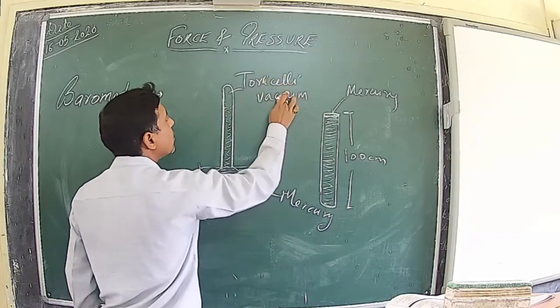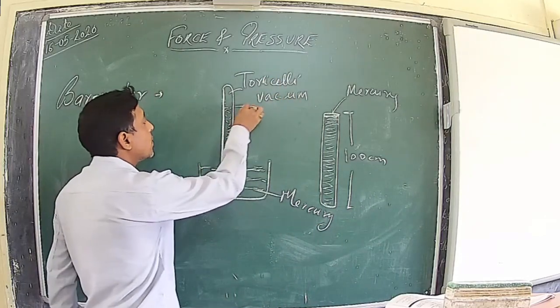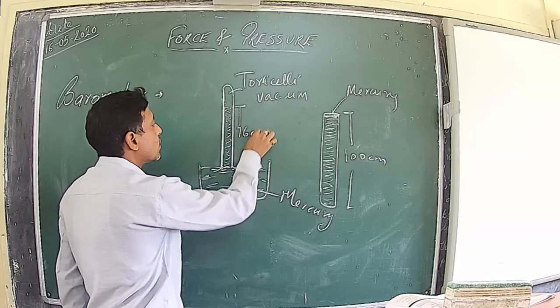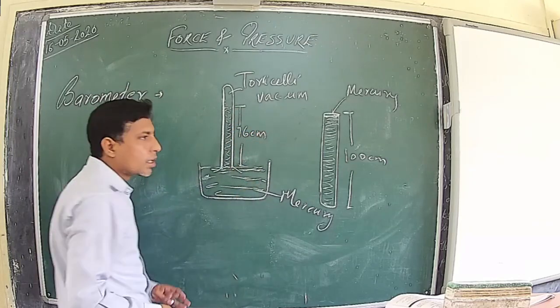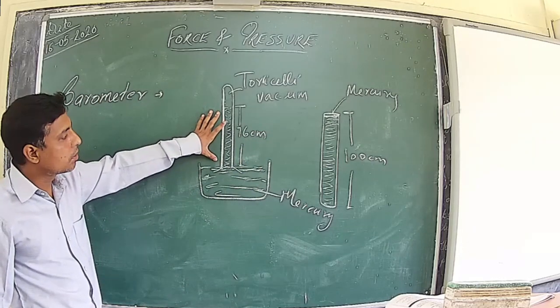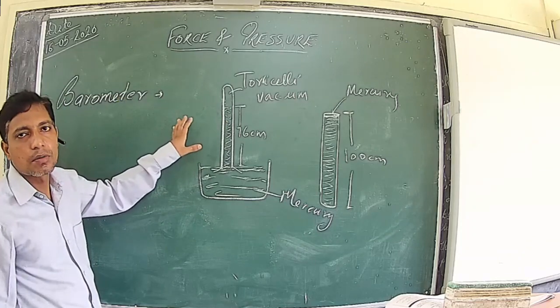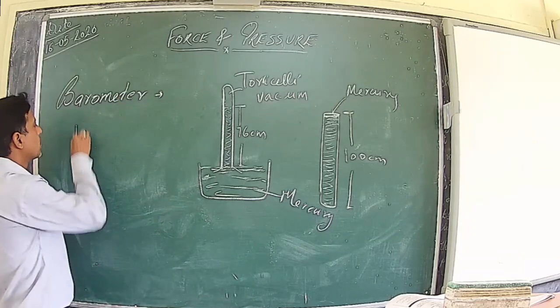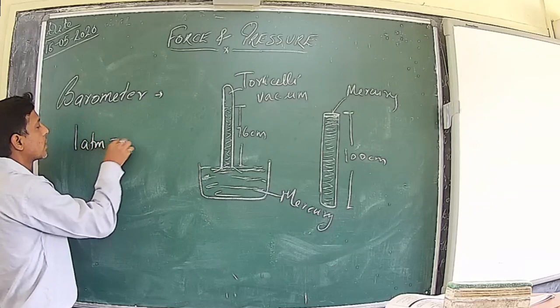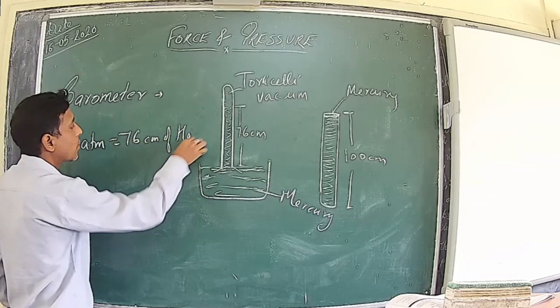Now, this particular length was measured and it was found to be equal to 76 centimeters. It means the pressure exerted by a 76 centimeter length of mercury is equal to 1 atmospheric pressure. So 1 atmospheric pressure is equal to 76 centimeters of mercury column.